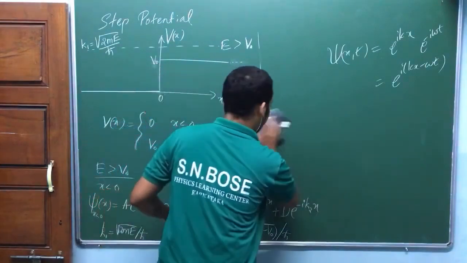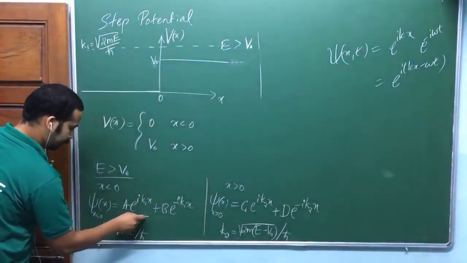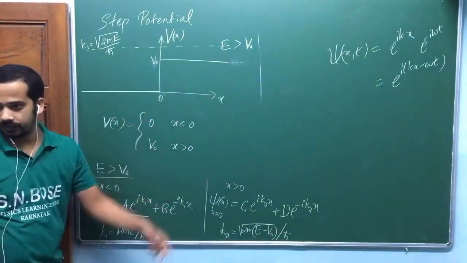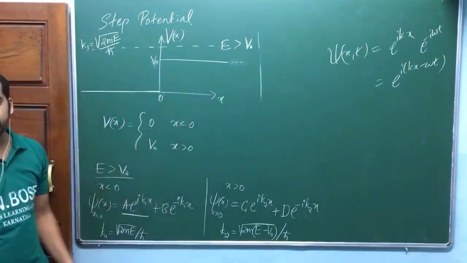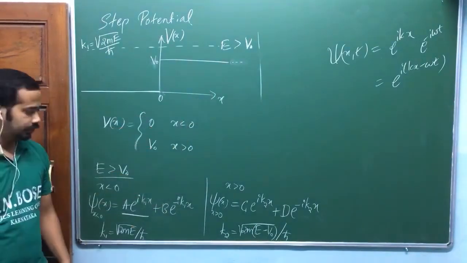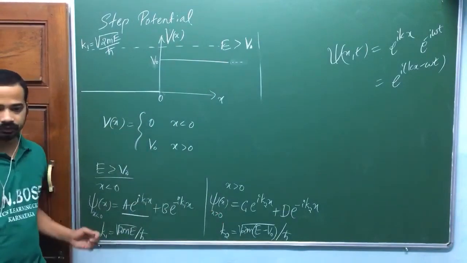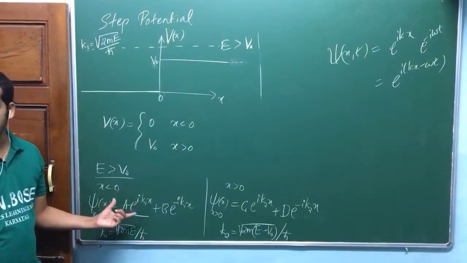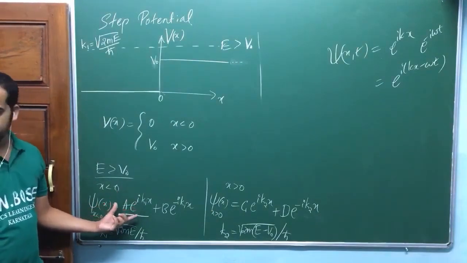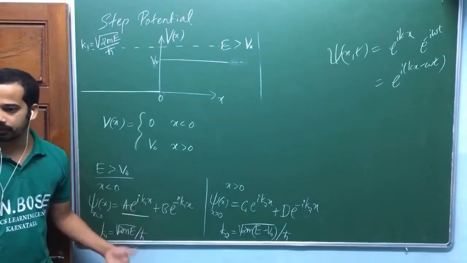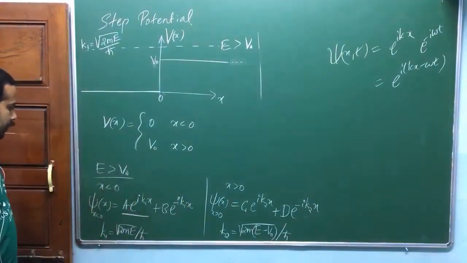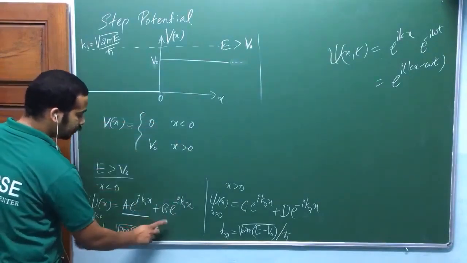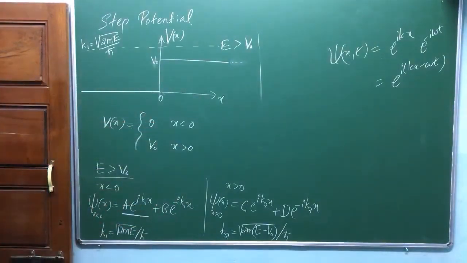So this part of the equation will represent wave traveling to the right. You will get to know only after plugging in e power minus i omega t. Just multiply the whole thing by e power minus i omega t, so that this will become the time dependent wave function. In that situation you will get to know. This will have an x minus vt term, this will have an x plus vt term, minus taken outside. So this will represent wave traveling to the right towards the positive x-axis, and this will represent wave traveling to the left, that means the negative x-axis.